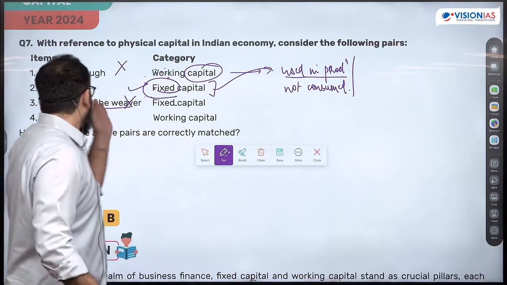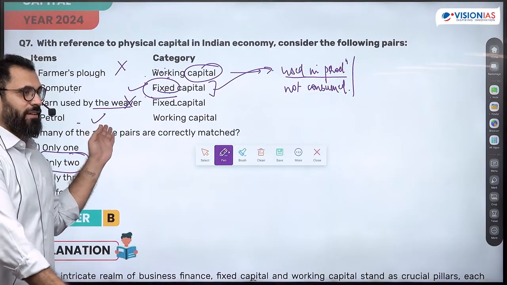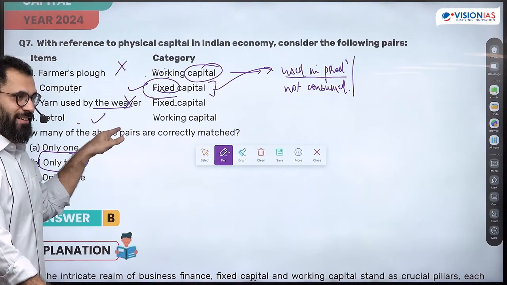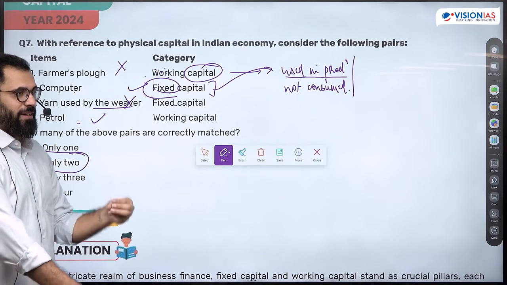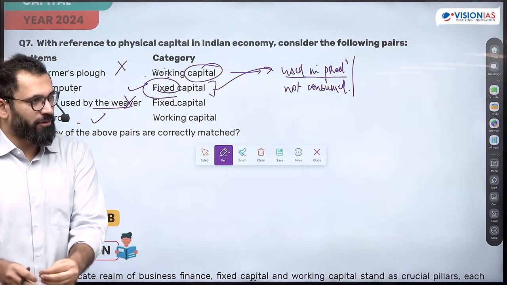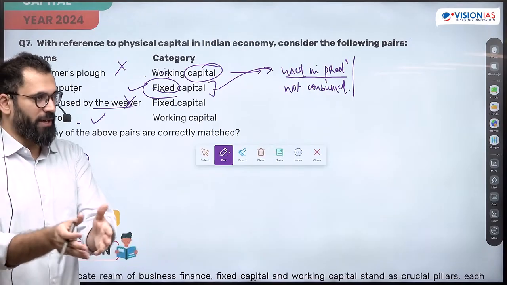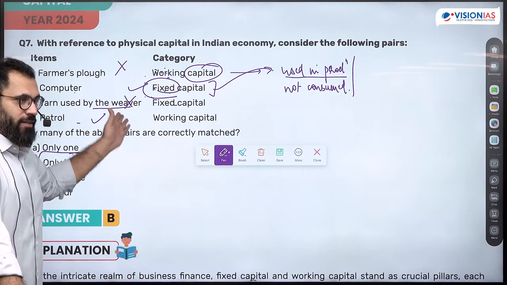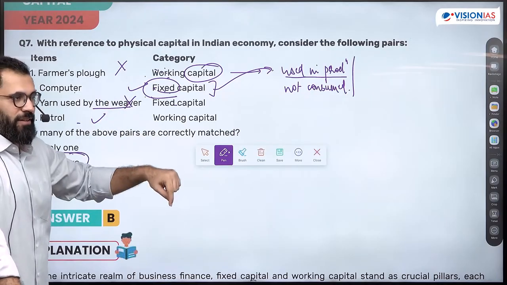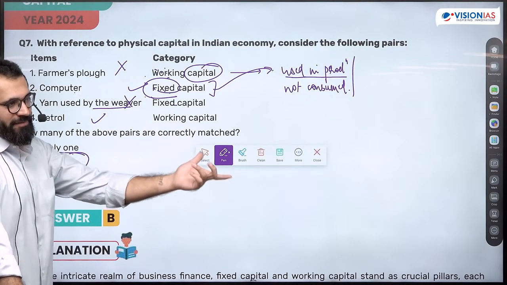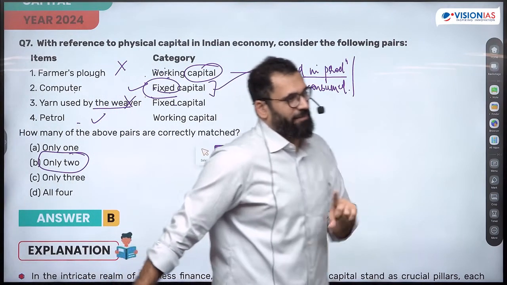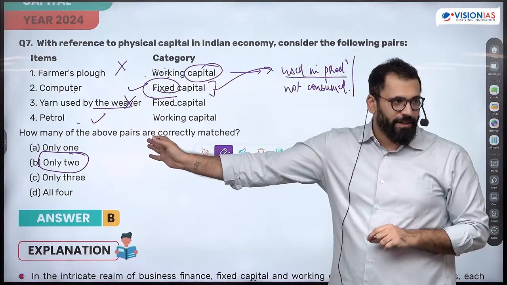Yes, in day-to-day use, yarn and petrol both. They are not fixed, these two will be consumed. Working capital is where my day-to-day requirements are being fulfilled through this. That means whatever money I've kept for these day-to-day consumption requirements is being fulfilled here. So they will be consumed. Fixed is not consumed. As the name suggests, it is fixed. You don't have to read anything here. You just need to know the meaning of capital. And this would be easy.